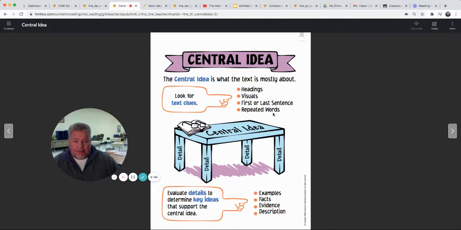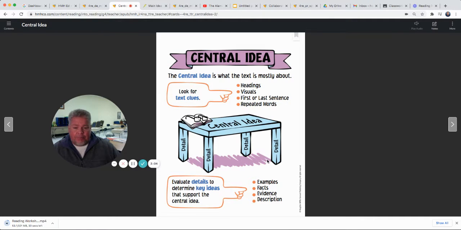and repeated words. Okay. So central ideas, this table, they're built on details. So we have a central idea and then we have details that support it, just like these table legs are supporting this table and anything laying on it. We're going to work on writing some paragraphs later on where I'll give you a central idea and you have to give me some detailed sentences to go along with it. So we evaluate details to determine key ideas that support the central idea. They could be examples or facts. They could be evidence or descriptions.